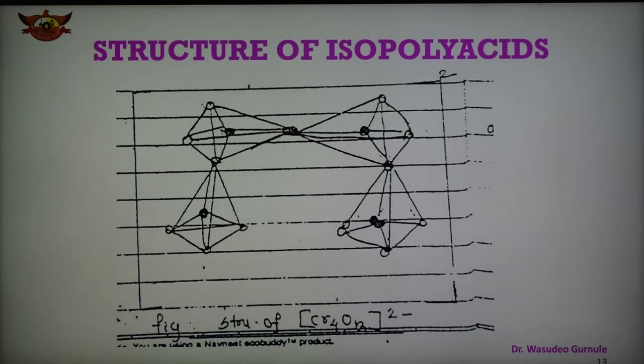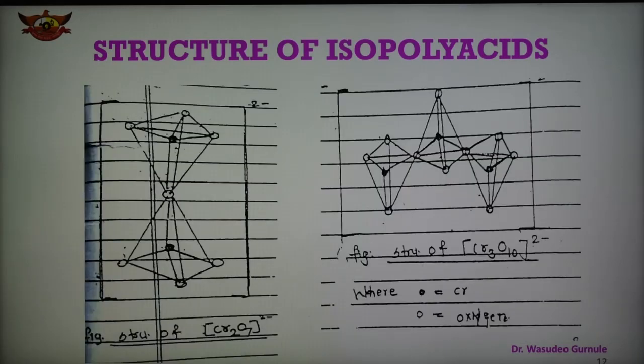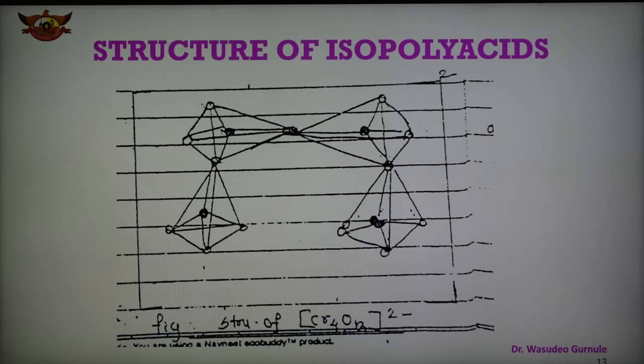So here are three different structures: this is structure 1, this is structure 2, and this is structure 3, in which the tetrahedral units are shared by corners and not by edges or faces. So different structures of isopolyacids of chromium are shown here.